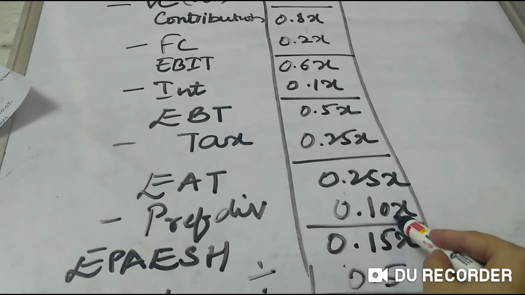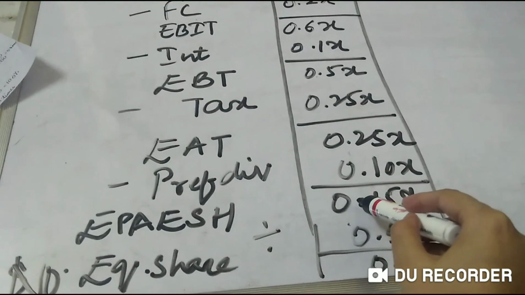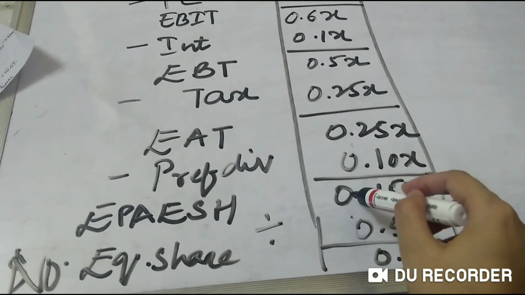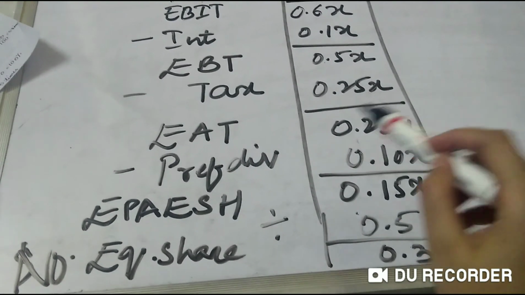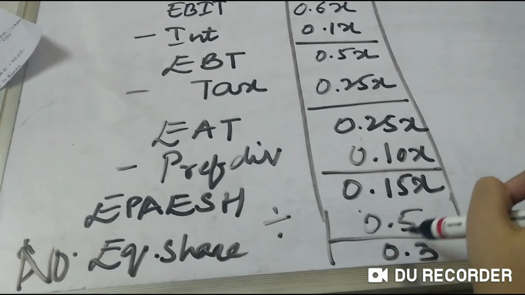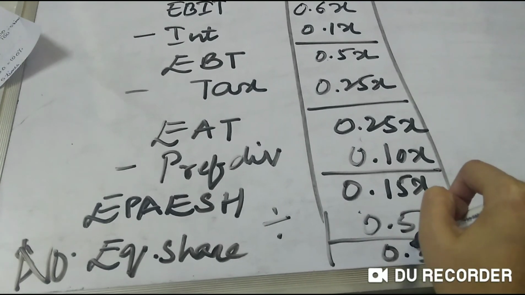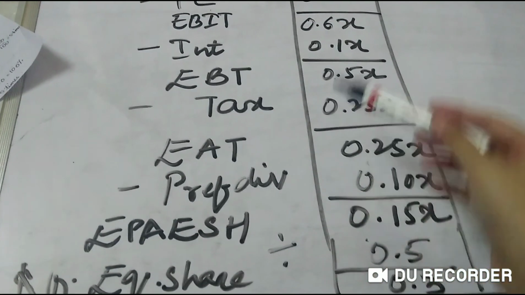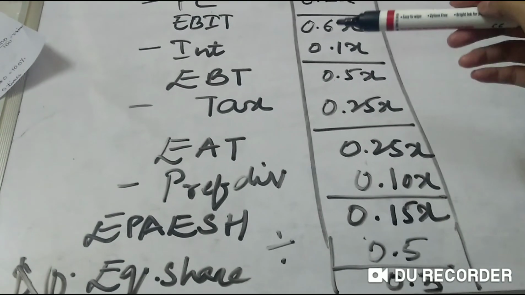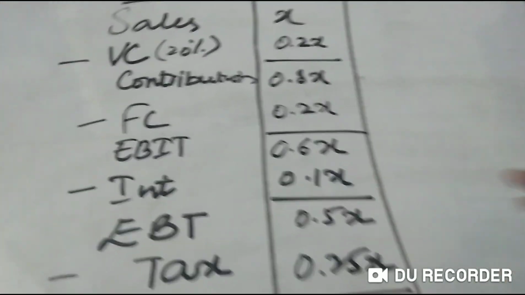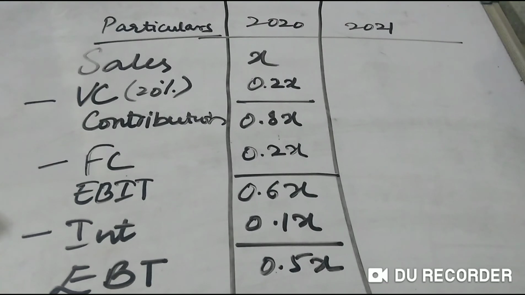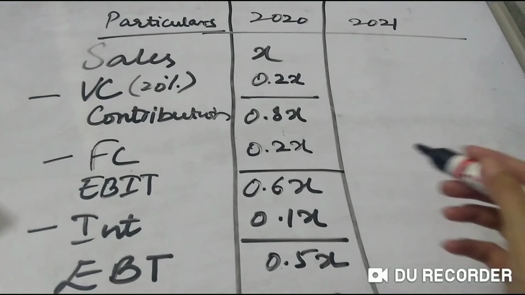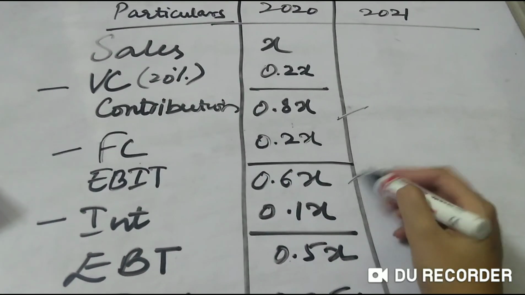Preference dividend is 0.10X. So your earnings available for your equity shareholders is 0.15X. If the number of shares is 0.5, that means your EPS is 0.3. You people are familiar with the EBIT calculations below. The above one I want to explain to you now, and the type of problems which are usually given. You need to focus that whenever you are trying to calculate operating leverage, it will always be from contribution and EBIT.